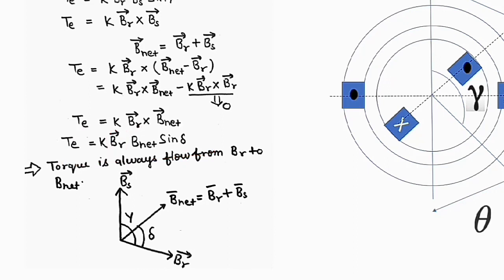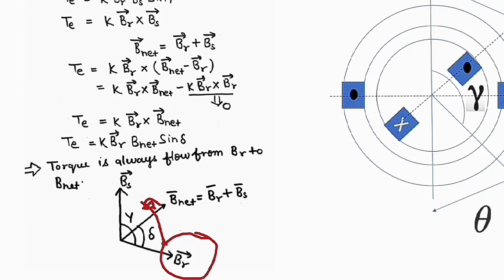And electromagnetic torque always flows from BR to B net, either in load or no load condition. In every case the torque flows from BR, the rotor magnetic field, to B net.